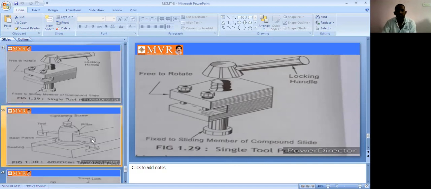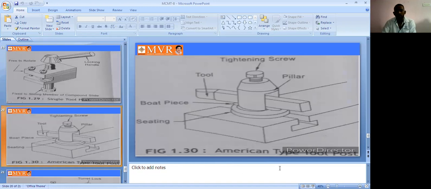Next we can see the American type tool post. Here the tool post is holding the tool. This is a tightening screw, which you use for tightening and loosening. This is a pillar. Here you are holding the tool. Next is the seating piece. This is a board piece, and this whole thing is one of the board pieces.